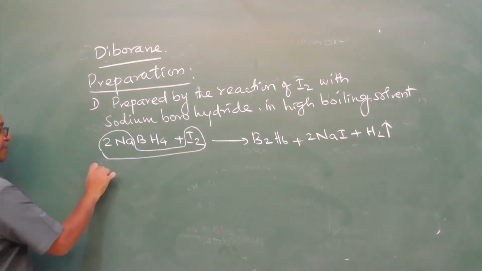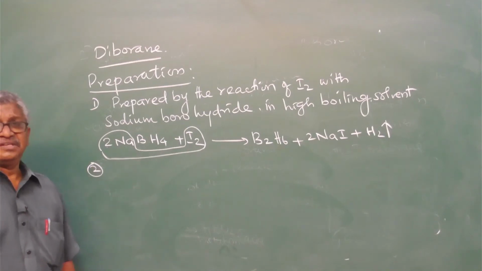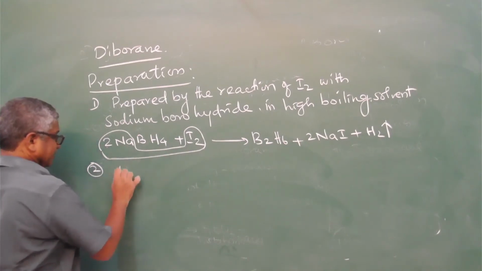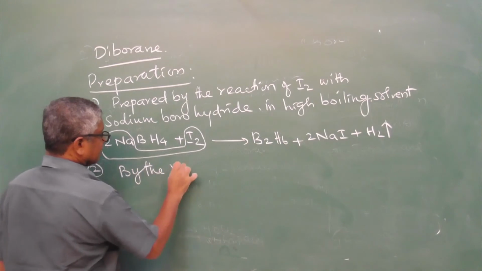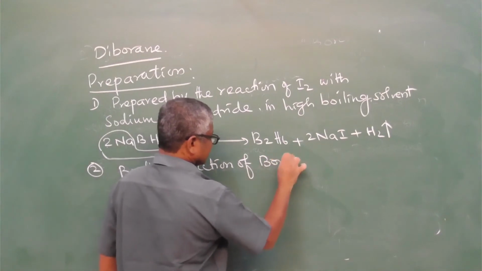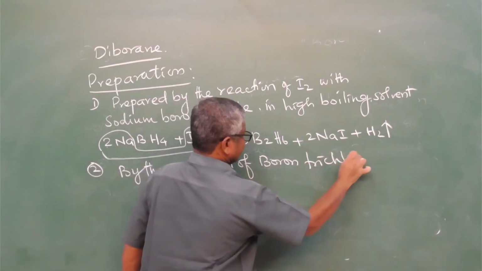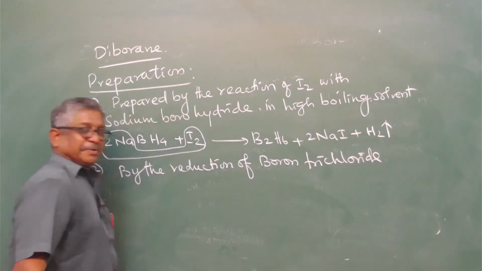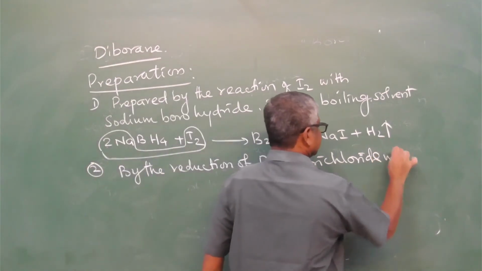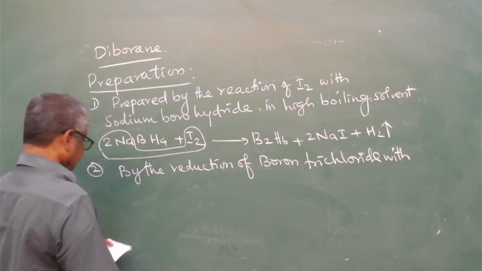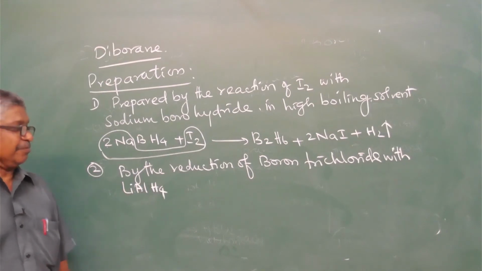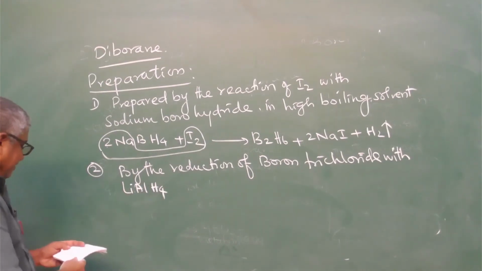In the second method of preparation, diborane is prepared by the reduction of boron trichloride with lithium aluminum hydride.